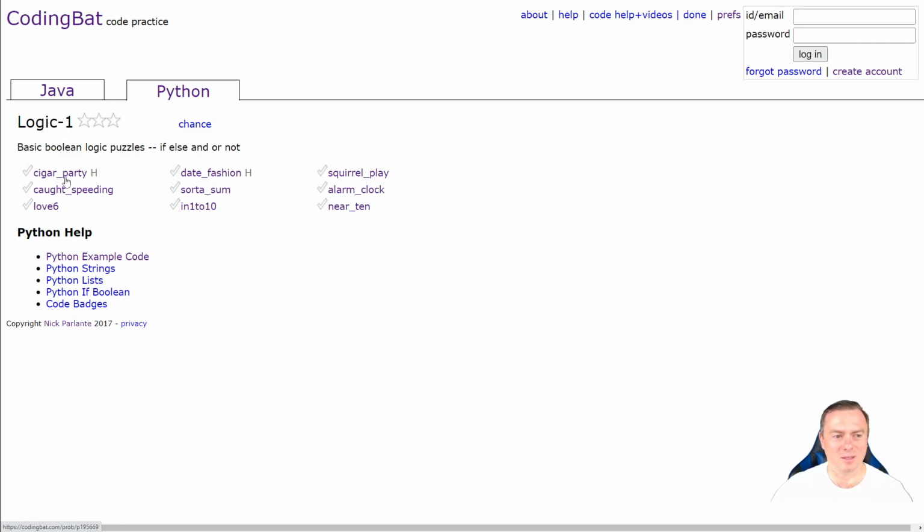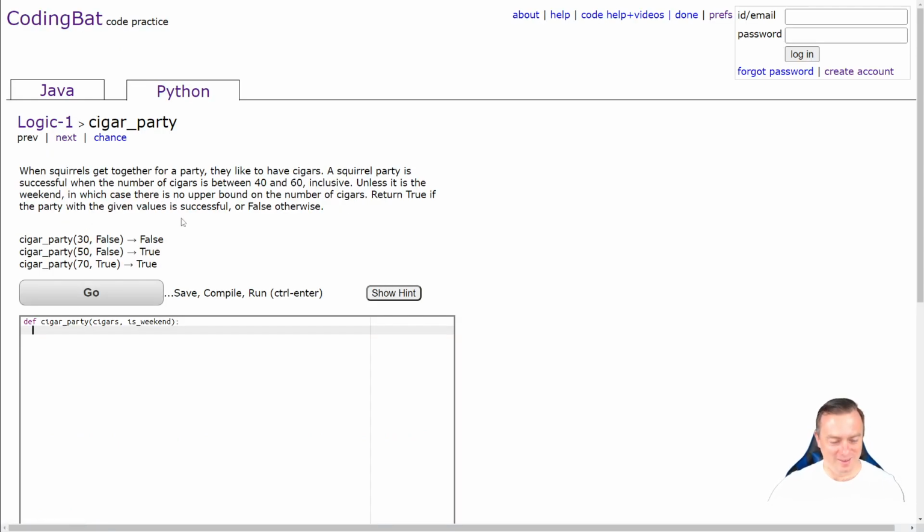So we're going to start with the Cigar Party. Those squirrels are up to it again. Alright, so when squirrels get together for a party, they like to have cigars. A squirrel party is successful when the number of cigars is between 40 and 60 inclusive, unless it is the weekend, in which case there is no upper bound to the number of cigars. Return true if the party is successful, or false otherwise. Cool, so this is going to be just a straight if statement.